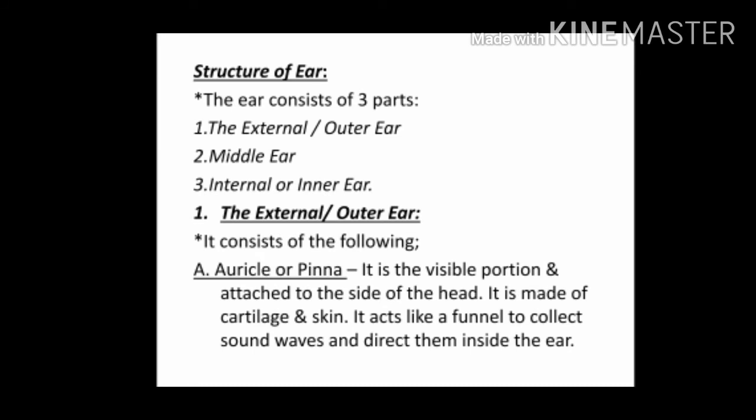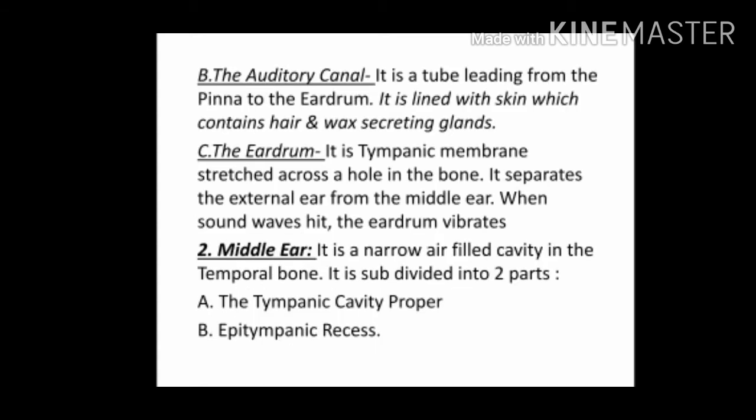Structure of the ear. The ear consists of three parts: the external or outer ear, the middle ear, and the internal or inner ear. Let's discuss the external ear. It consists of the following structures: the auricle or pinna. It is the visible portion and is attached to the side of the head. It is made of cartilage and skin. It acts like a funnel to collect sound waves and direct them inside the ear.